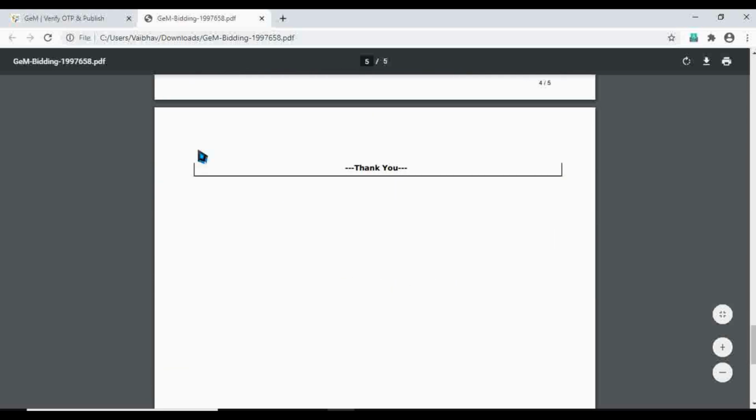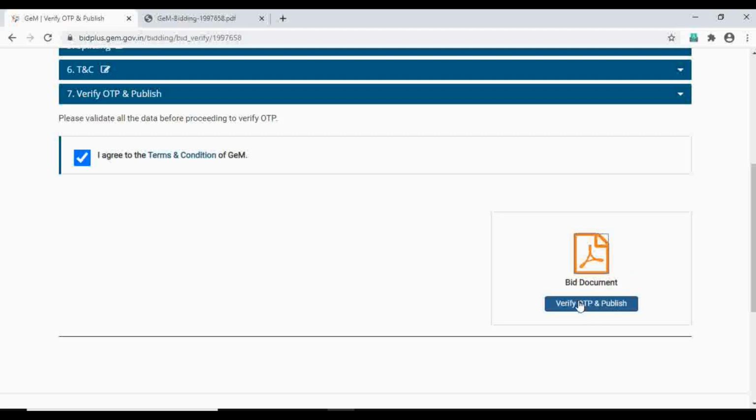So this is the bid document, and I'm not going to process the bid because I don't want to create a bid. So this is the last process that you just need to verify it, and your bid is submitted, and a lot of sellers can take part.